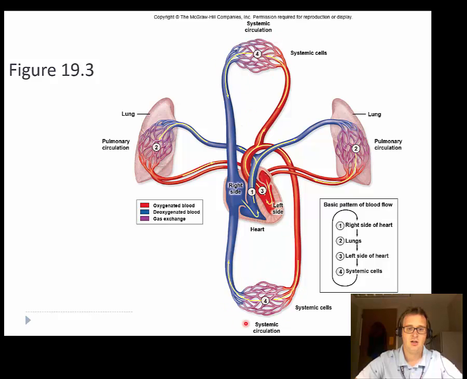It goes to the capillaries where it does the opposite of what it did at the lungs. It's going to deliver oxygen, and then it's going to drain up here into the right atrium. And then it's going to go into the right ventricle, and it will repeat this process over and over again. Here is a basic pattern that you can see, and this helps summarize it, and y'all can go through that.